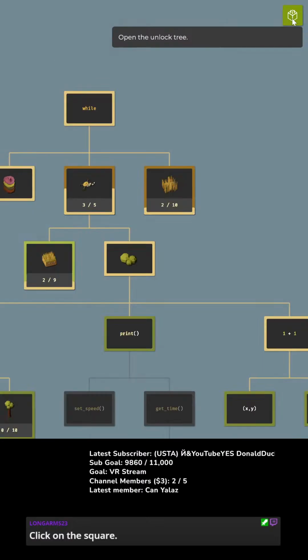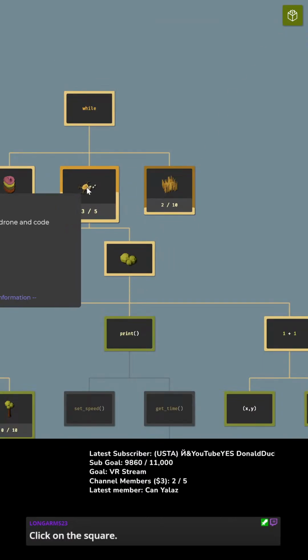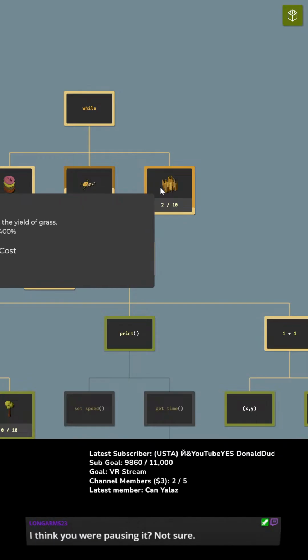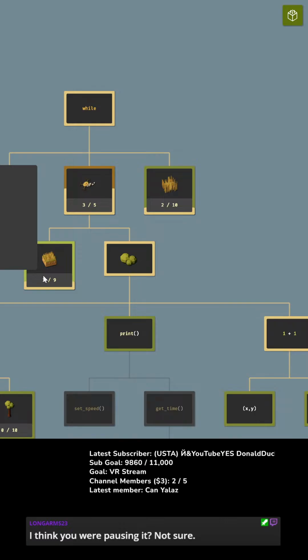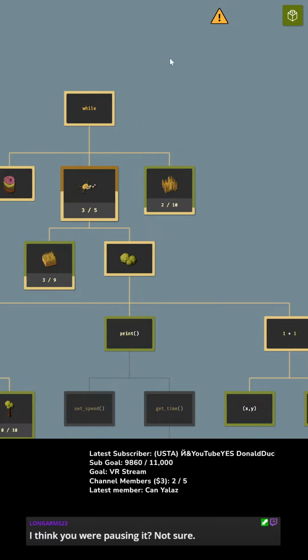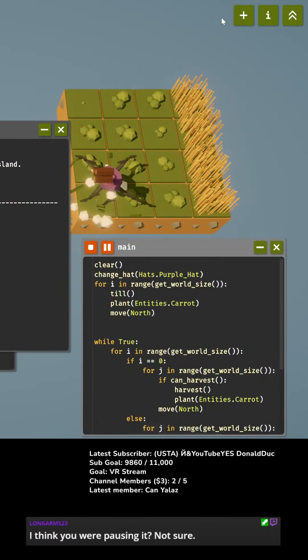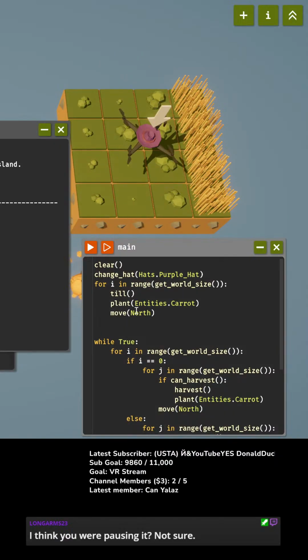Okay. So, we are making carrots and logs. And let's see here. Open the unlock tree. So we need 500 logs. Ooh, we're almost there. We can increase the yield of grass very soon. And then we can expand the farm again with... Oh, I can expand the farm right now. Let's go. 3x3 is going to go to 4x4. Except, why is this not working? Okay. 100 logs and 50 carrots, and my code triggered a warning. Uh-oh. Where's the warning? Oh, I see. It's just when it expanded. Okay.